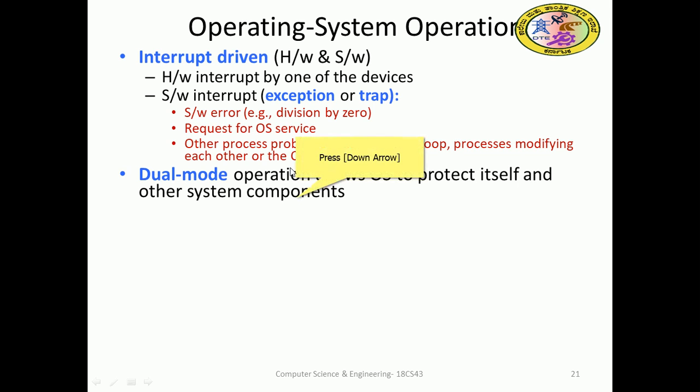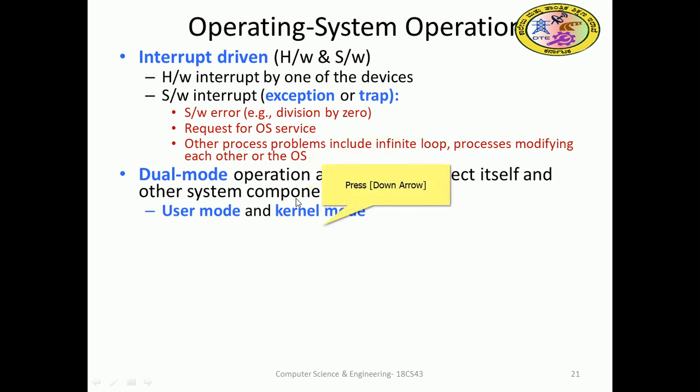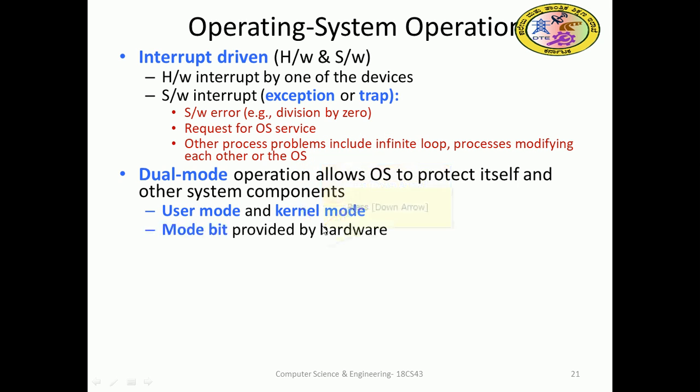Dual mode operation allows the OS to protect itself and other system components. In dual mode, the system has multiple modes: the user has one mode and the kernel has another mode. When doing some kernel operations, the user is disabled. When the user is doing some operation, the kernel may not intervene, right? Like that, some partition will be there so that it protects some system components. User mode and kernel mode will be there, with a mode bit. The user has 0 and the kernel will be 1, or vice versa.